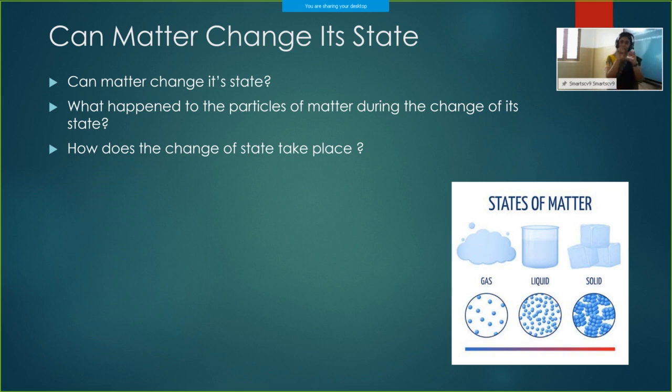If it is solid, it will have a fixed position. There is strong attractive force, and it has a complete structure. When we increase the temperature, what happens? The particles will start moving from their positions, or the attractive force between these particles will break and it will come to another state. Liquid is the same. There is a small attraction between particles in the liquid state. It will break that attraction force and move to the gaseous state.